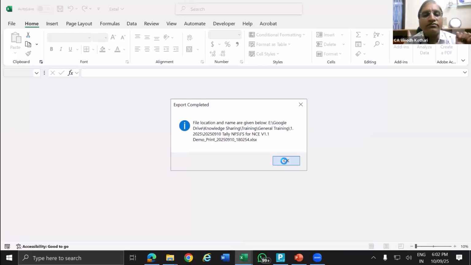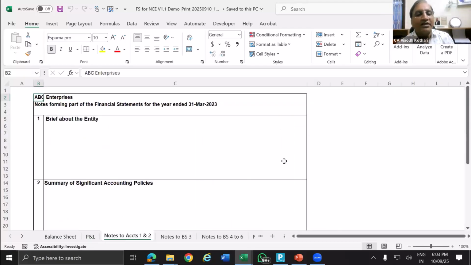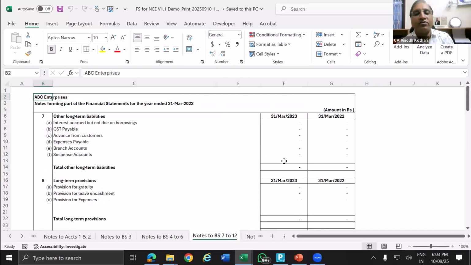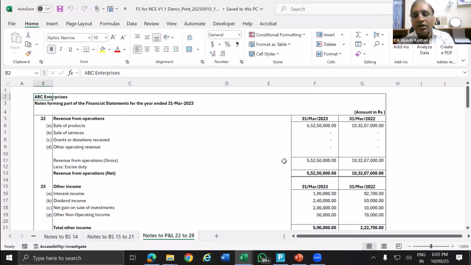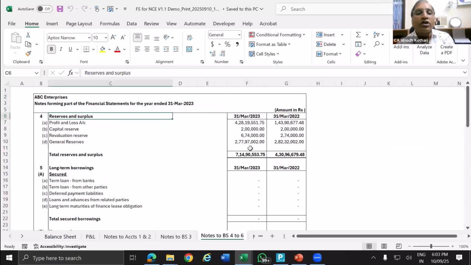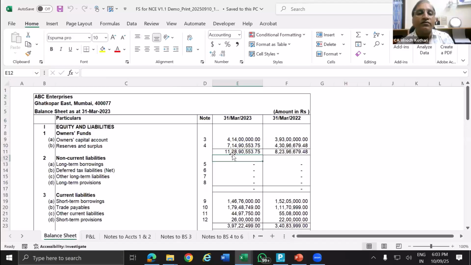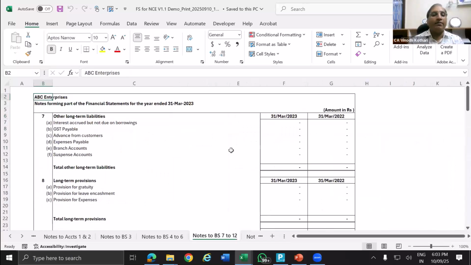Okay. So this is the Excel file. Now here you see no basic data, nothing, only the balance sheet and P&L based on what we have created there. And if you want to make any changes here, you can make the changes. Once again, I'll tell you, please be careful. Formulas are not copied. Now here if you see, there is nothing. So here formulas are not copied. Only the text content is copied to a new Excel file.